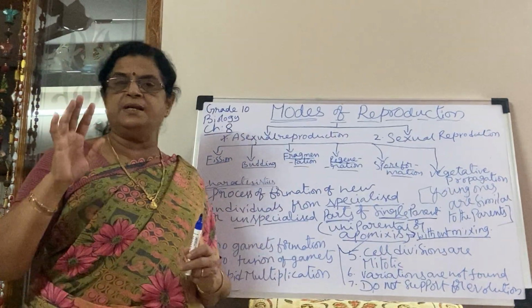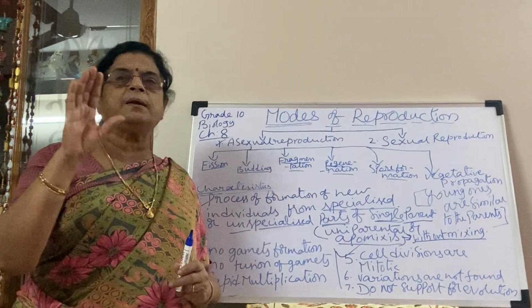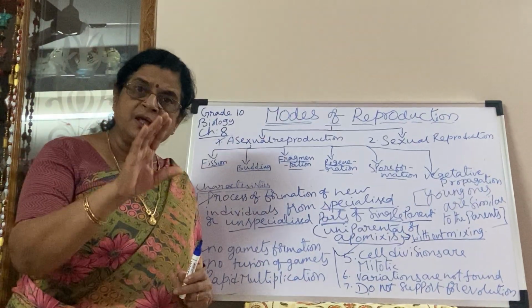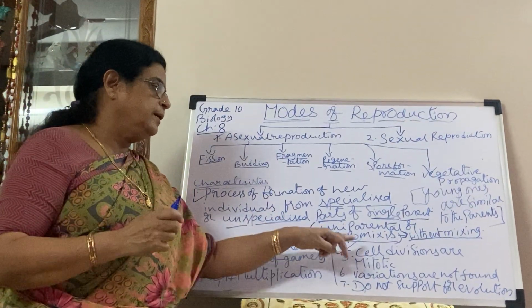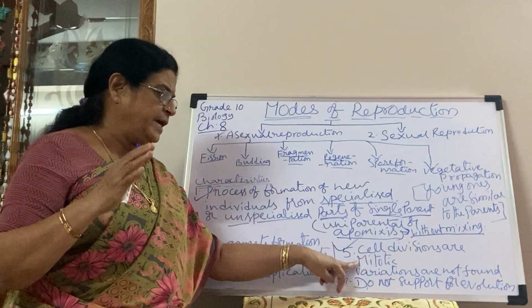In the previous video we discussed mitotic division, meiotic division, equal division and reduction division. Here all cell divisions are mitotic.